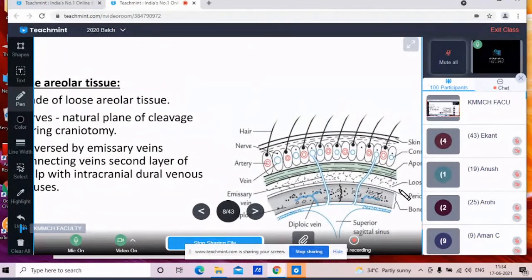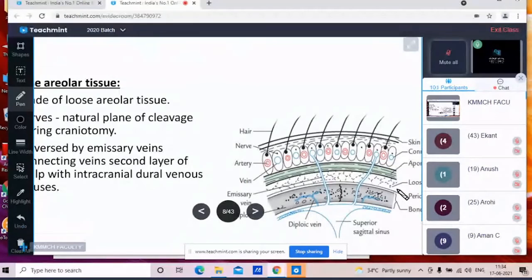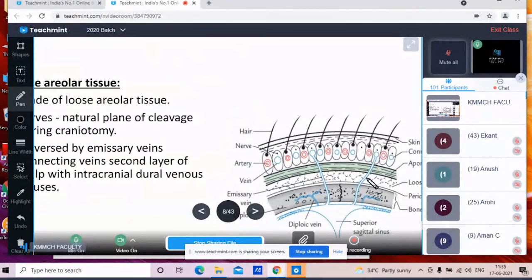So in this layer mostly it is traversed by the emissary vein. And what is the emissary vein? So these veins, they are connecting the veins of the second layer of the scalp with the veins of the intracranial dural venous sinuses. So the scalp veins are directly connected with the intracranial dural venous sinus. You can see this is the blue color, this is the skull vault.